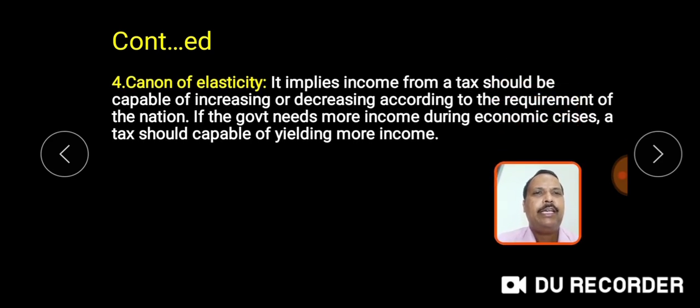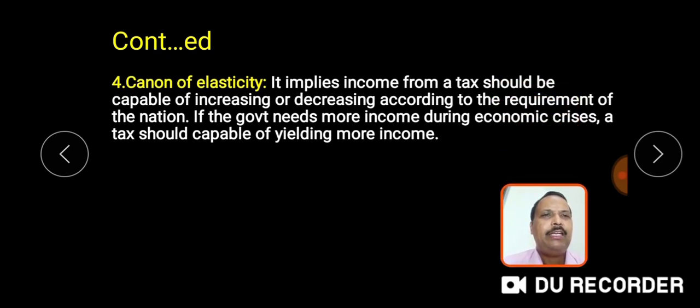Fourth one, canon of elasticity. It implies income from tax should be capable of increasing or decreasing according to the requirement of the nation. If the government needs more income during an economic crisis, a tax should be capable of yielding more income.